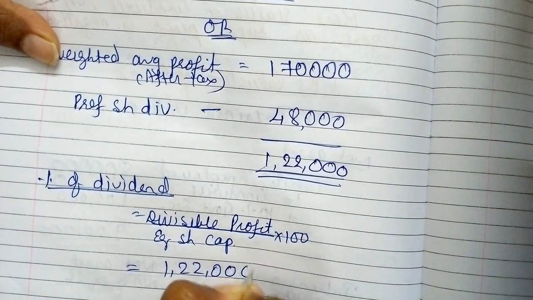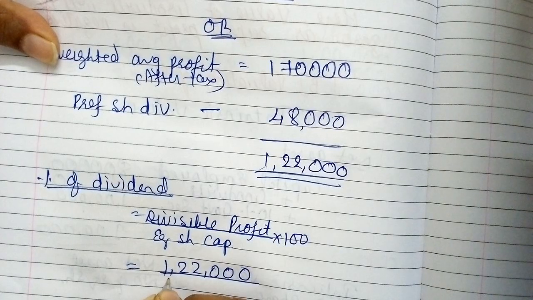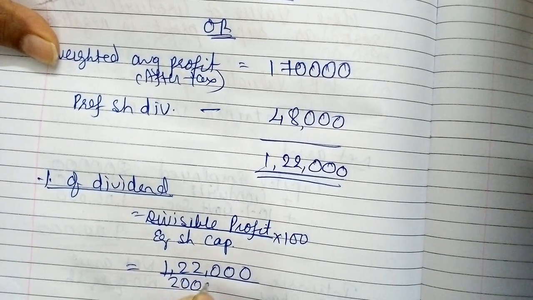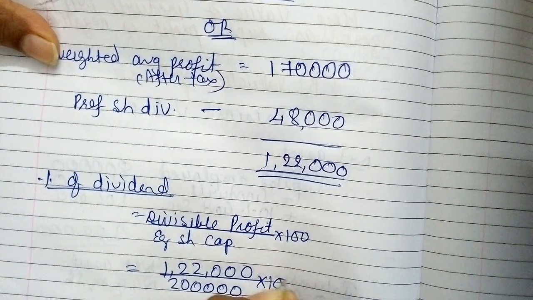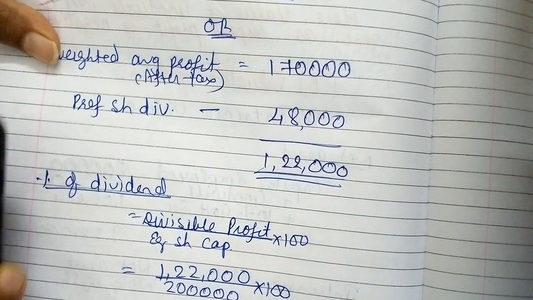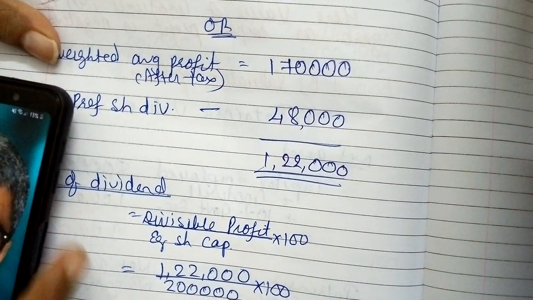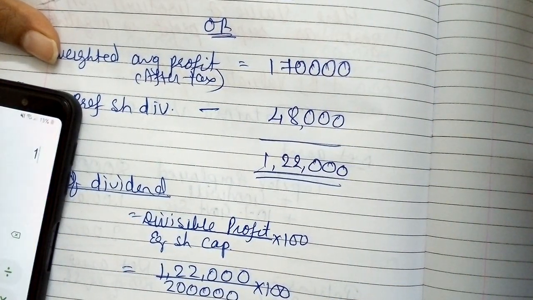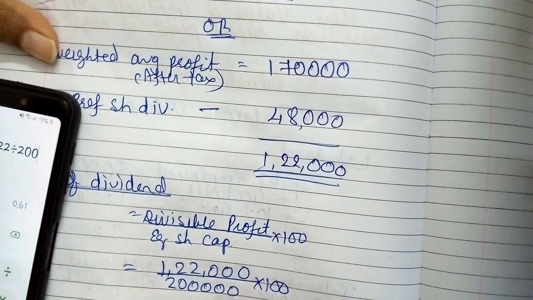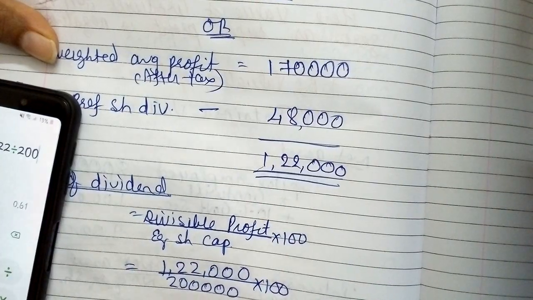So 1,22,000 divided by 2 lakhs into 100. So the answer will be 61%. This is the answer, 61%, right?